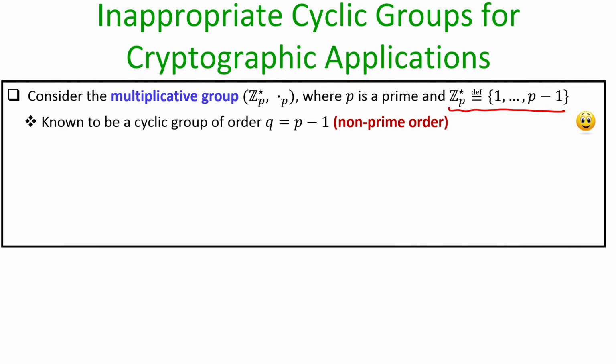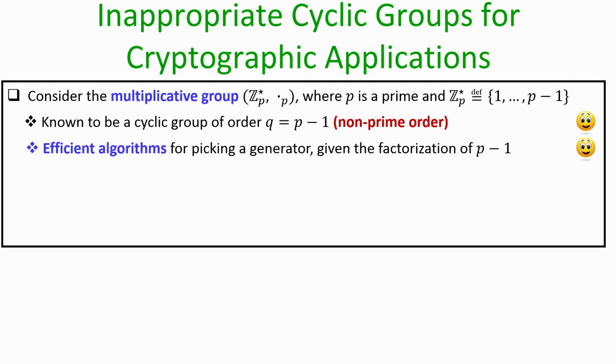It turns out that this set Zp star along with this multiplication modulo p operation constitutes a cyclic group of order p minus 1. Why of order p minus 1? Because the elements in this set Zp star are the elements 1 to p minus 1. So, it has p minus 1 elements, and since p is prime, p minus 1 cannot be prime. That is why the order of this group is a non-prime number, and we can prove that this group is a cyclic group.